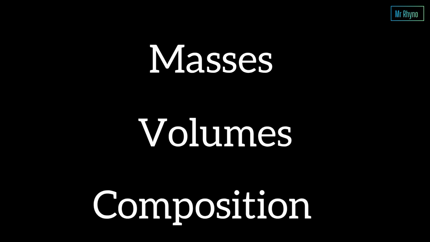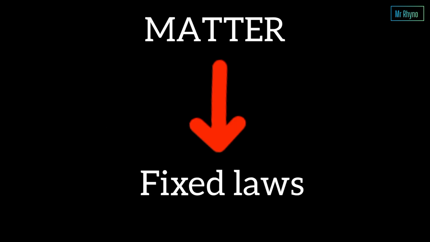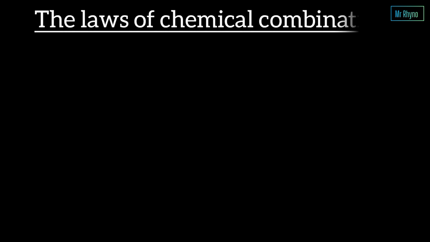But how did scientists discover these patterns? Over many years, scientists carefully measured masses, volumes, and composition of substances. What they found out changed chemistry forever. They discovered that matter combines according to fixed laws. These laws are known as the laws of chemical combination.